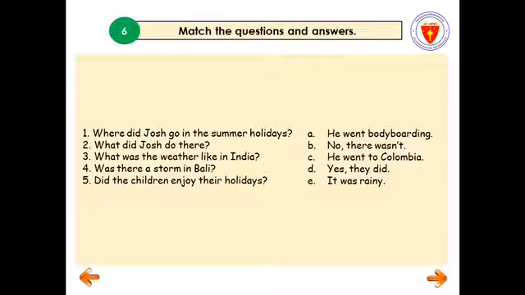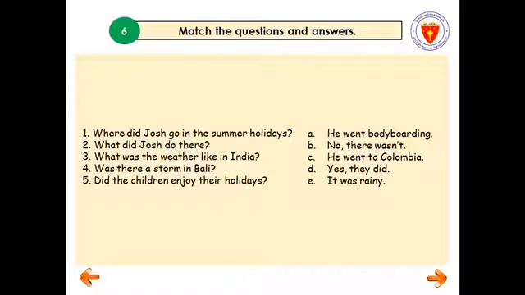Okay, number 1. Where did Josh go in the summer holidays? 2. What did Josh do there? 3. What was the weather like in India? 4. Was there a storm in Bali? 5. Did the children enjoy their holidays?